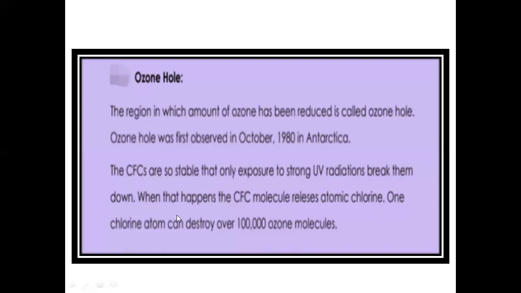Then this chlorine atom reacts with ozone, and only one chlorine atom can destroy over 1 lakh, or 100,000, ozone molecules.